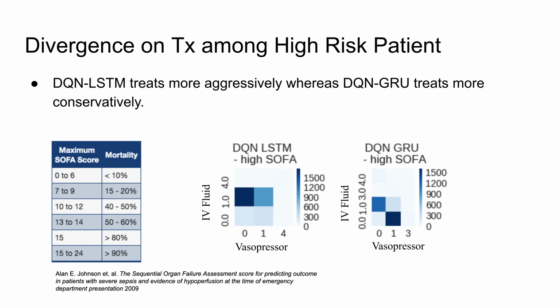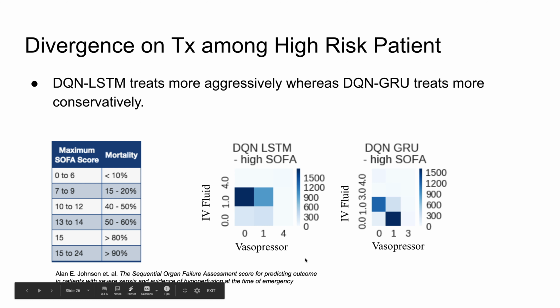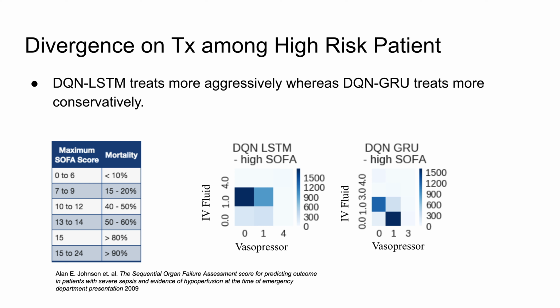We also analyzed their policies on patients with high risk. We observed that the DQN trained with GRU is much more aggressive compared to the agent trained with the LSTM. That being said, the treatment being given to this patient totally depends on what kind of embedding model you choose, given that the action and the reward are the same. And we have to be really cautious about this.